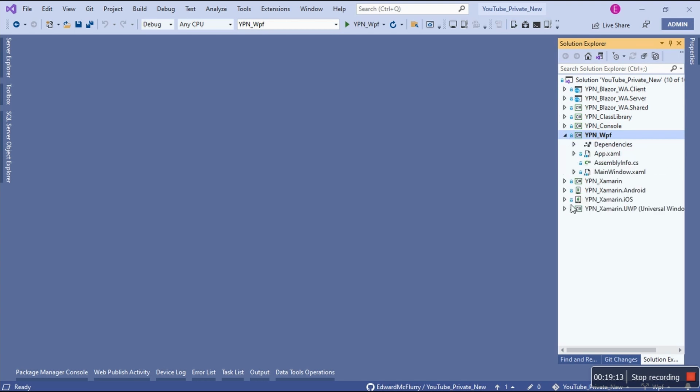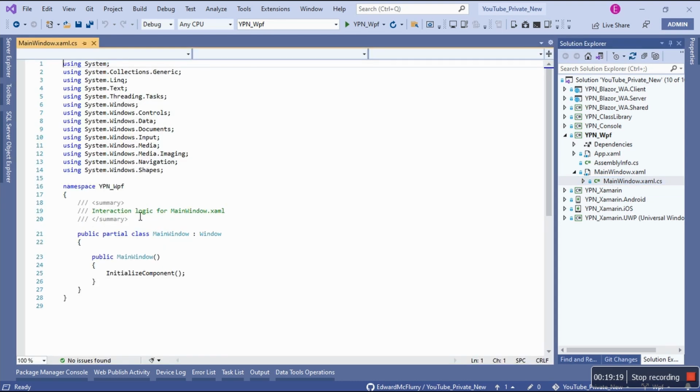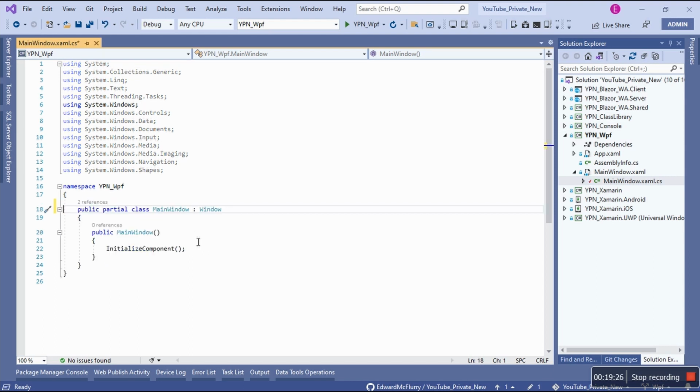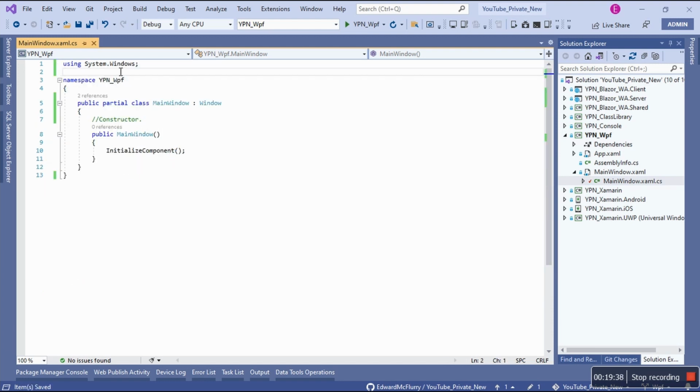Okay, so here what we're going to do, we're also going to clean up some stuff. I like to clean up with WPF because I hate these block comments. I'm going to remove them, and then we're just going to say this is constructor, and then we're going to remove this. And by the way, this is me. You see with my code, it's clean. We are done with WPF.